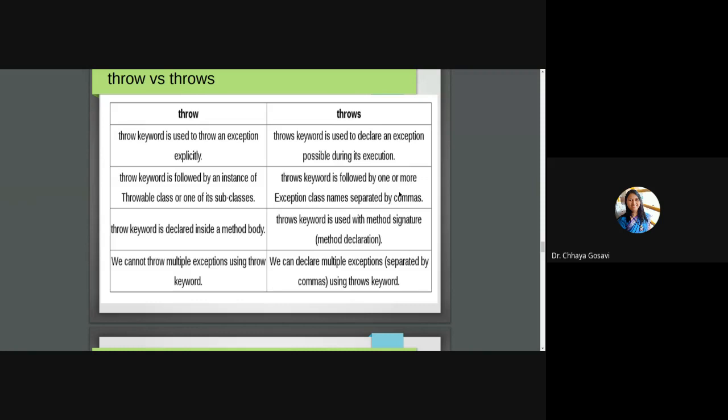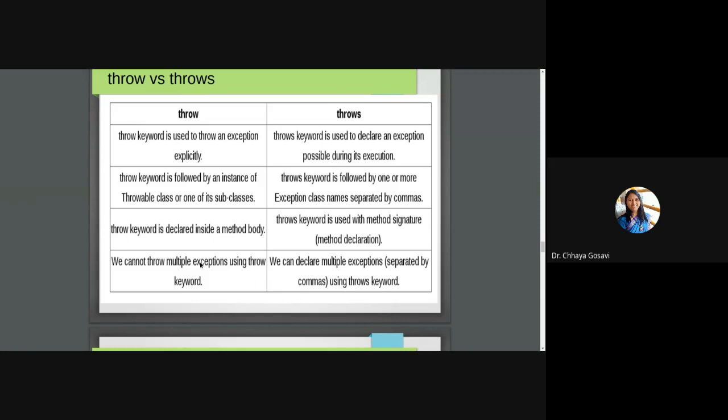The throws keyword is followed by a list of exception names separated by commas. The throw keyword is used inside the method body. It is inside a method body and may or may not be inside a try block. The throws keyword is used in a method signature, that is, the declaration of a method.